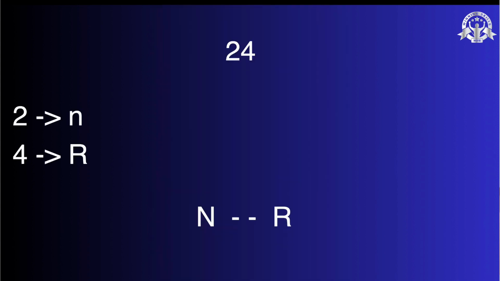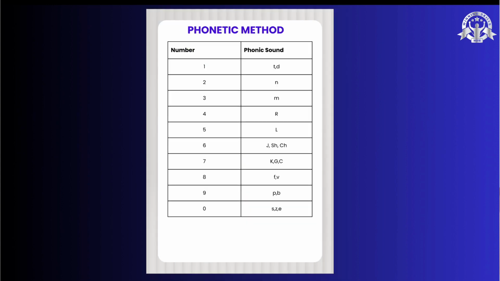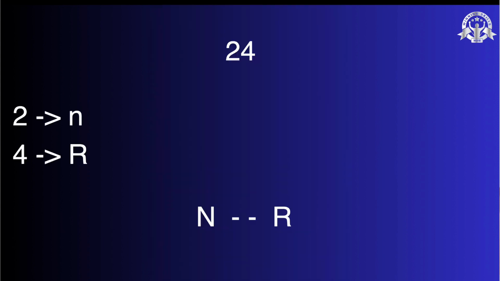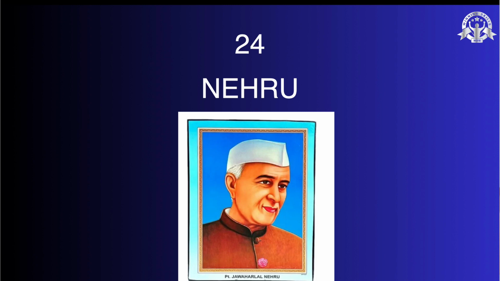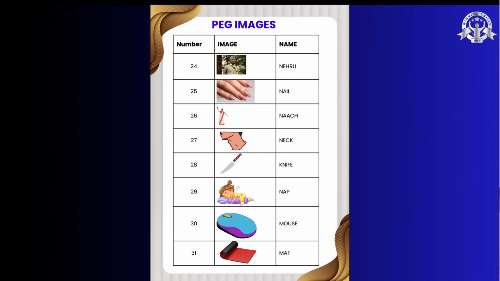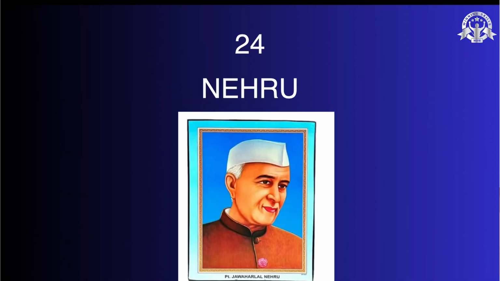Our article is 24. So what is the corresponding phonic sound for 2 and the corresponding phonic sound for 4? We have to go to the phonic method. See the chart here. We have N and R, right? R for 4, N for 2. Just bring that N R. In between, we have to give some vowels. So here I have used E as a vowel and some other letters also we can use. So there is no fixed criteria, but here the word is Nehru.